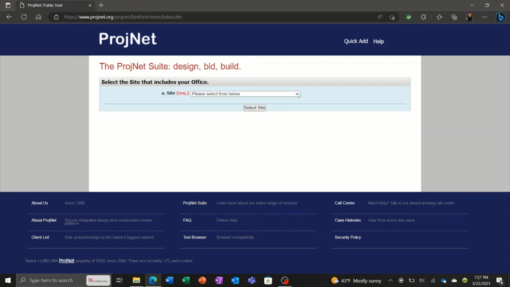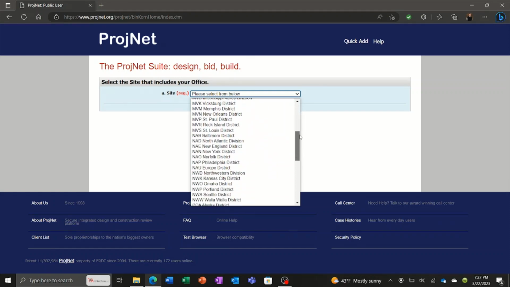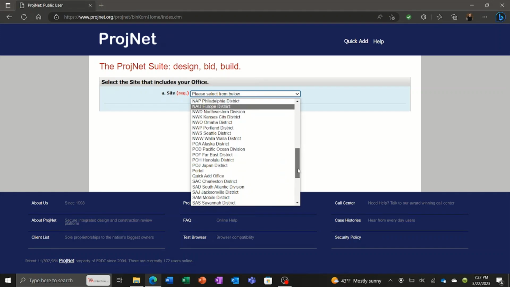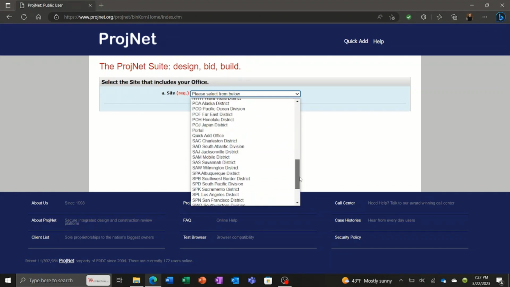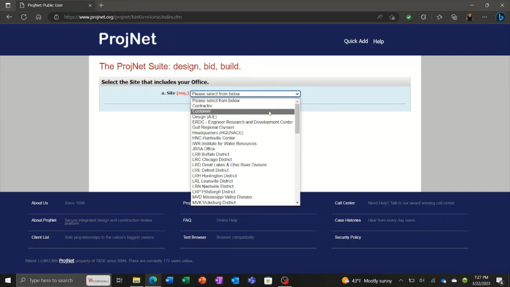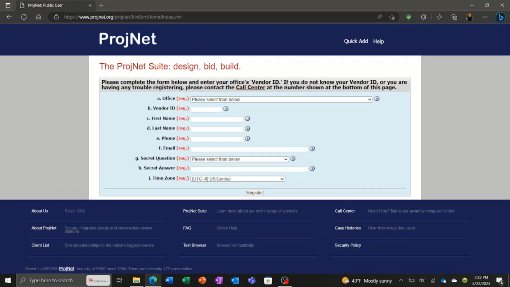And then your site. So when you drop this down, you have a lot of different options in here. All these are different districts within the Army Corps of Engineers. So if you are a federal user or owner, you would select one of these. But for most cases, we're going to be selecting the Design AE. So you select that, and then you get to this screen where you need to fill out your information.